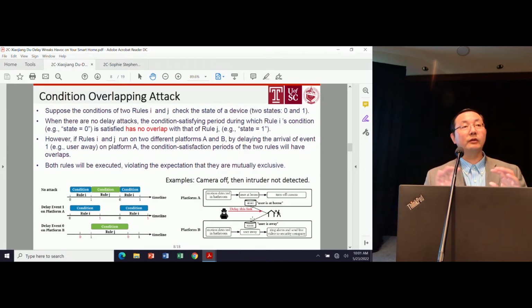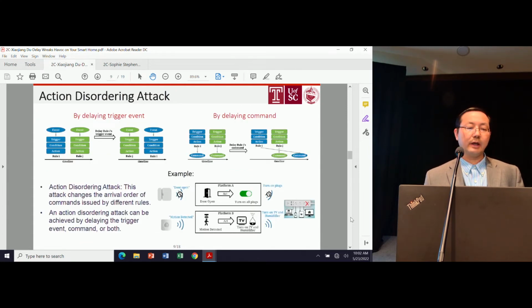However, if they're running on different platforms, and also if there's a delay attack, then this could happen. So I'm going to skip the summarizing. Let me go to the next example.